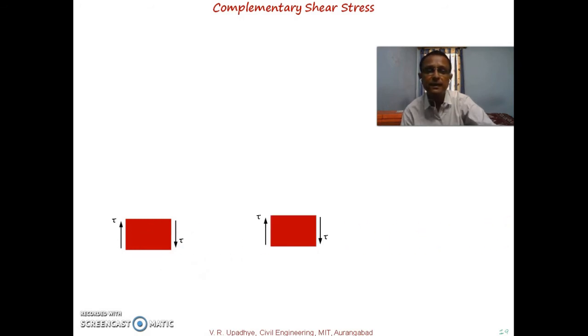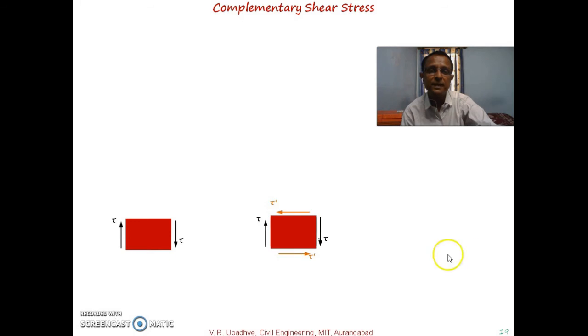These two equal and opposite tau will try to rotate that particular part like this. So to have equilibrium, for summation of moments about any point equal to 0, there must be an opposite moment so that the segment will be in equilibrium.